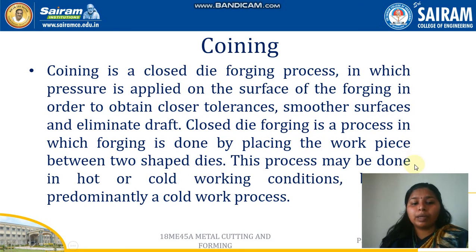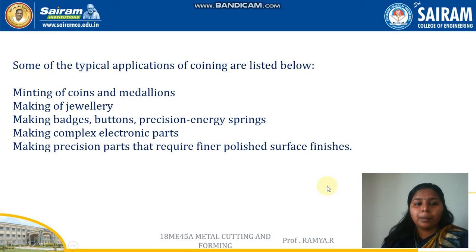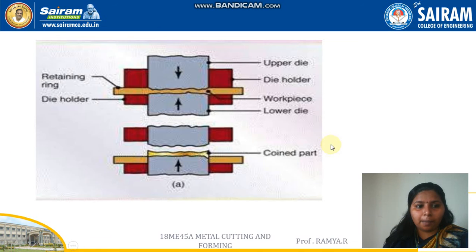This process may be done in hot or cold working conditions but is predominantly a cold working process. Some of the typical applications of coining are listed here. They are used for minting of coins and medallions, making jewelry, badges, buttons, precision and energy springs, complex electronic parts, and precision parts that require finer polished surface finishes.